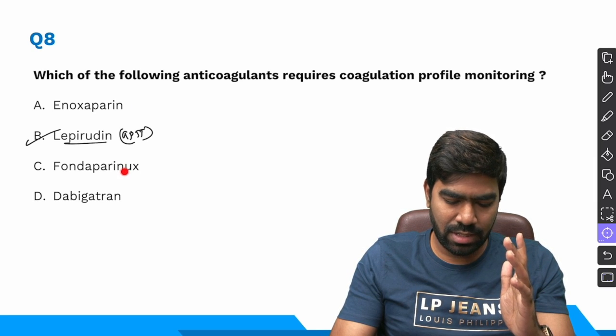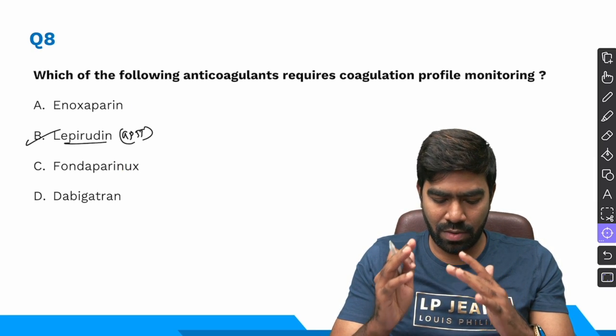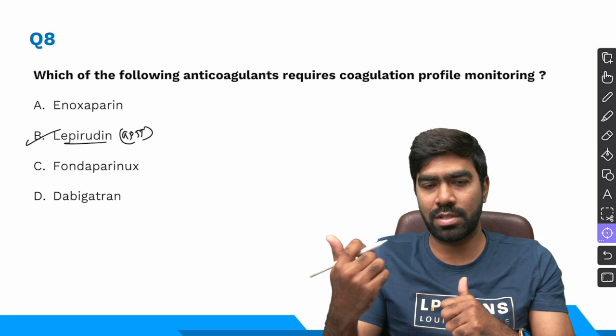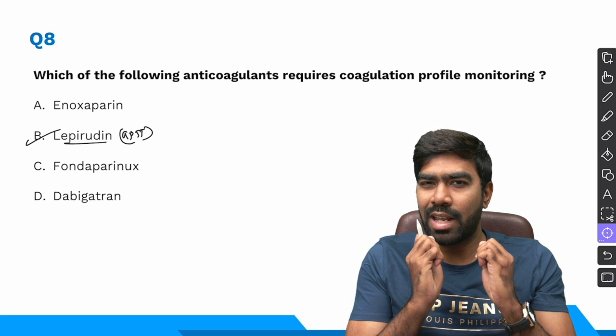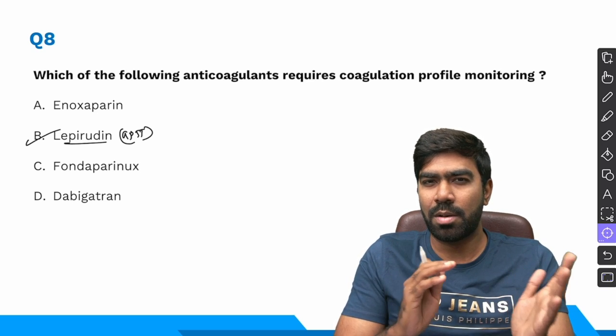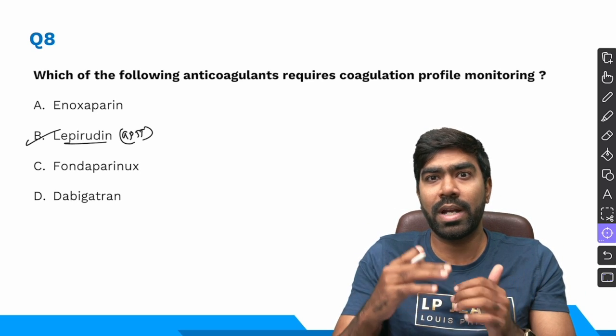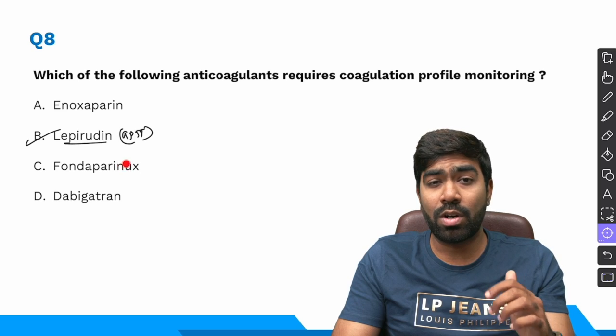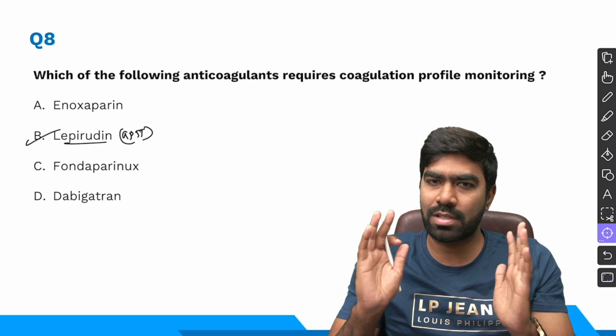And what about options A and C, enoxaparin and fondaparinux? The biggest advantage of enoxaparin and fondaparinux compared to UFH is the fact that these drugs are very reliable and predictable in their action. So you really don't need monitoring under routine circumstances. But in special situations in clinical practice, you may need to monitor them with the help of something called anti-factor 10A activity. We have discussed that so many times.